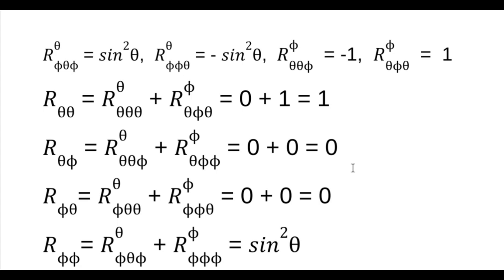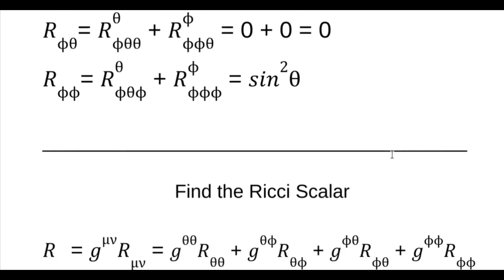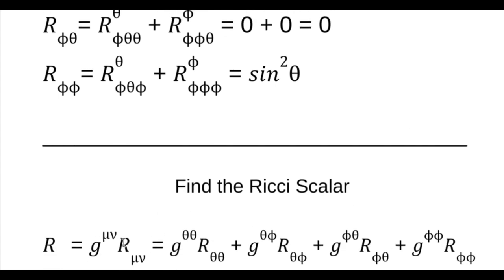Now what do we do? We're going to do the same thing with the Ricci tensor. If we contract the Ricci tensor, which is a rank 2, with another rank 2 tensor, which you recognize as a contravariant metric tensor, the inverse metric tensor, you get a rank 0 tensor, which is a scalar. Since both of these are now summation indexes, it makes this really easy. You just do all the permutations of mu and nu: theta theta, theta phi, phi theta, phi phi.